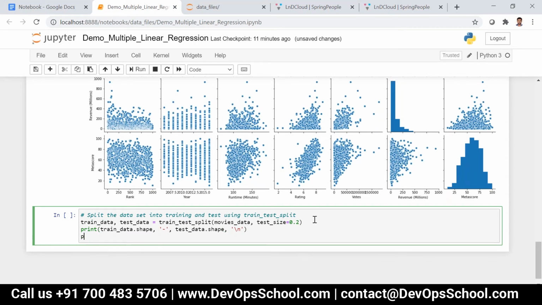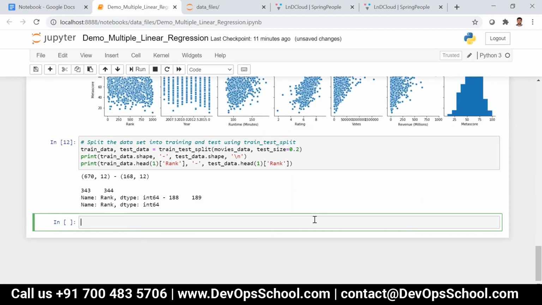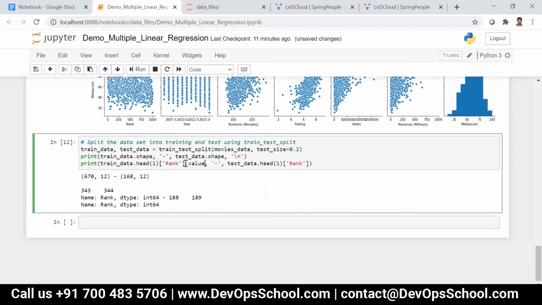And then let me print train_data.head of one. Head of one gives everything, right? Let me just give just rank. Similarly, test_data.head of one, and I'm just selecting rank, with .values.